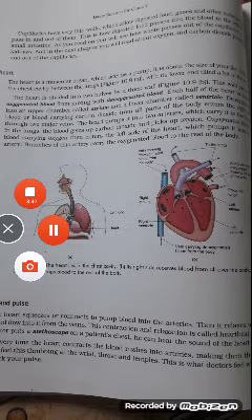Dear students, in the next part, we will start discussing the functions of blood categorically, one after another. We may have already said about some functions, but in a much more systematic way, we will start explaining the functions of blood in the next part.